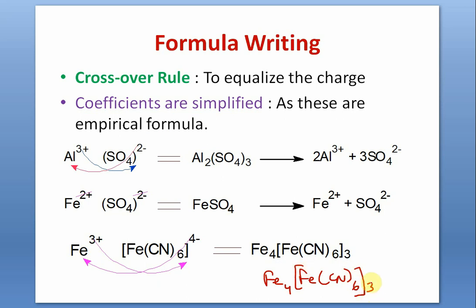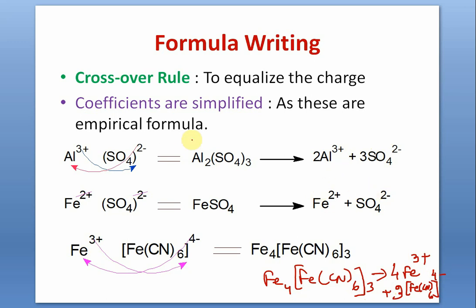So the number of such ions, because each such formula unit will have 4 ferric ions. Each ferric ion has a charge equal to 3 and 3 ferrocyanide ions, Fe(CN)6, 4 minus. So the total positive charge has to be equal to total negative charge.